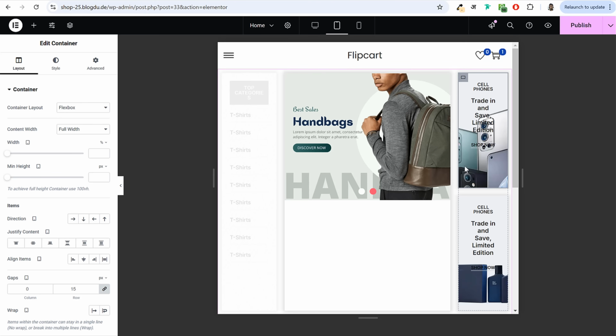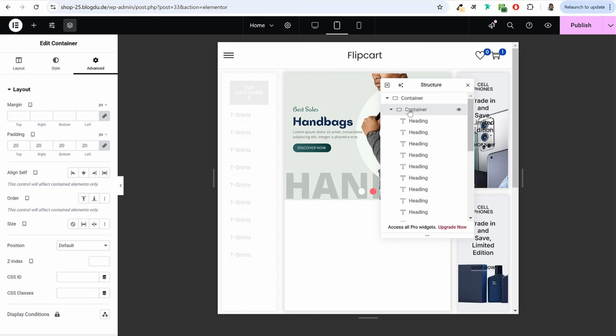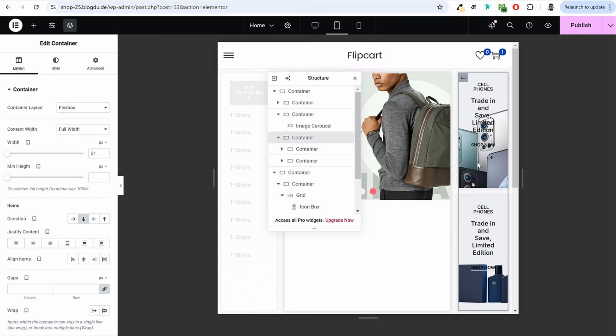Make sure you don't select this edit container, because if you select this edit container, you can see only this is selected. We want the entire right side container. So what you can do is click on structure and let's search for that. This is the first left container, then this is the middle container, and this is the third container. When you click on this third container, you can see this entire right side container is selected. Okay, you can see the green border on that.